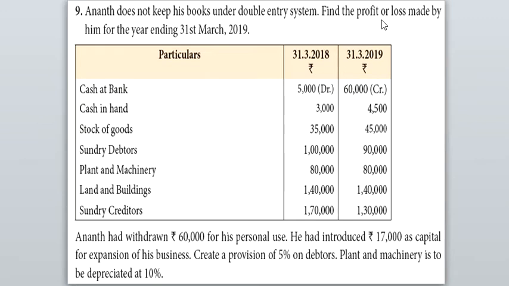For the calculation of profit or loss, we want drawings, additional capital, opening capital and closing capital. But they didn't give the amount of opening capital and closing capital. So, we have to find first the opening capital and then the closing capital. Now see here, cash and bank should be debited for opening capital and cash and bank should be credited for the calculation of closing capital.